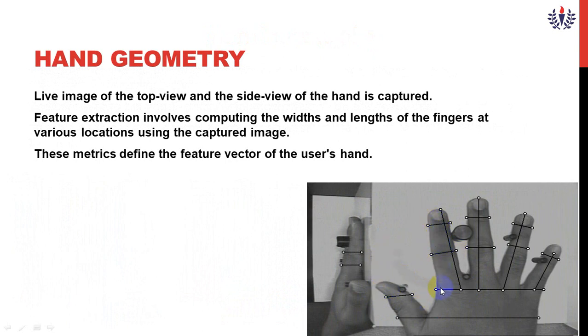You see here, in every finger, 1, 2, 3, they will place 3 edges. 1, 2, 3, 4, 5, 6, 7. So in one finger it is 7 edges. Like that, 5 fingers with 7 edges each. 7 fives are how much? 35. So 35 edges they can monitor in every finger.